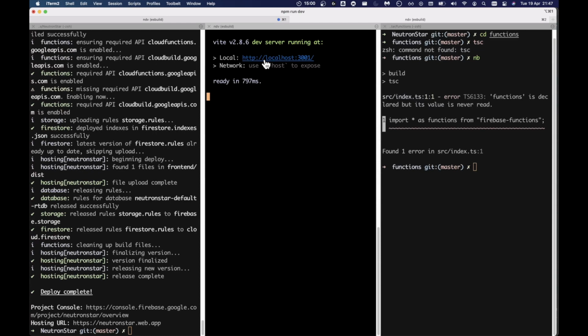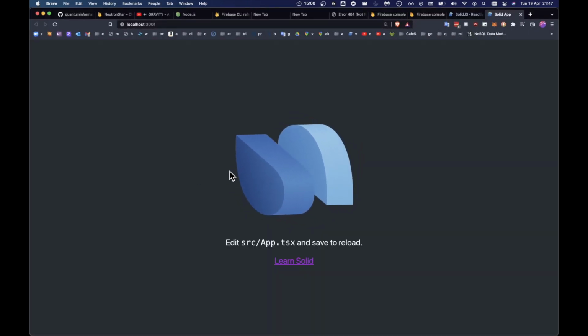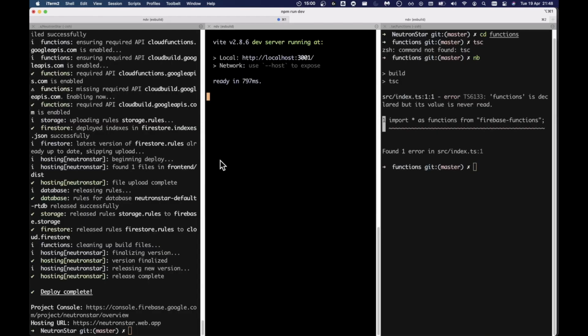So we've got something running on some client project running on 3001, but I won't bother going into the terminals. So there we have it, SolidJS is now working. And so that's cool. So we're going to commit that code.